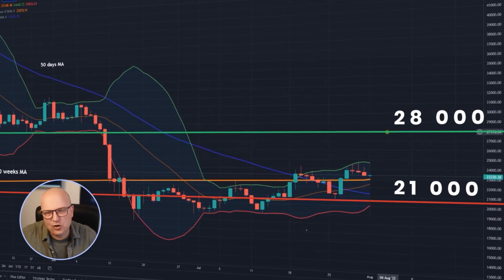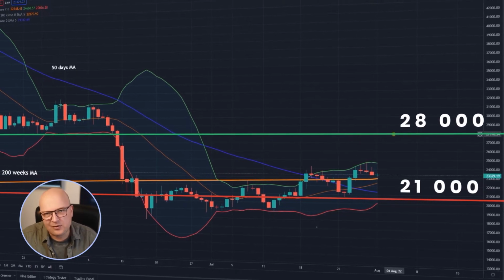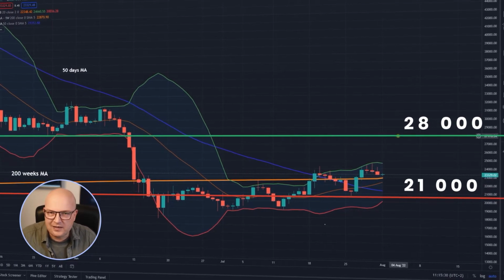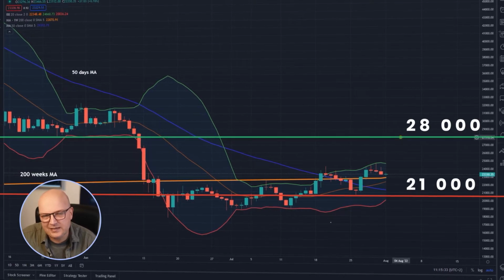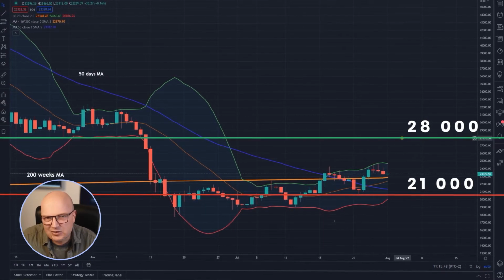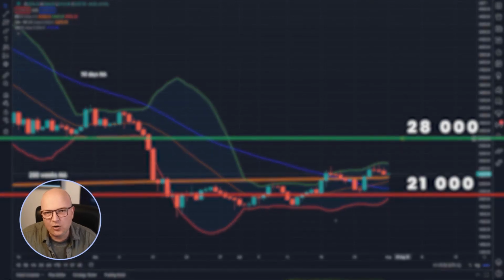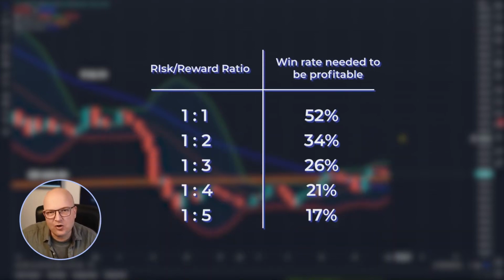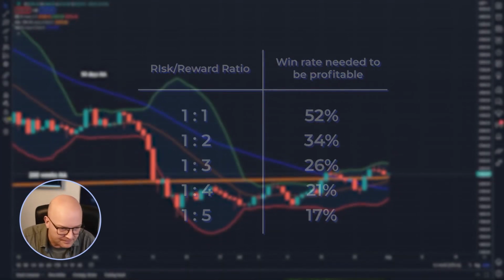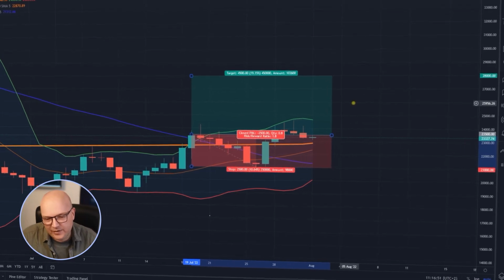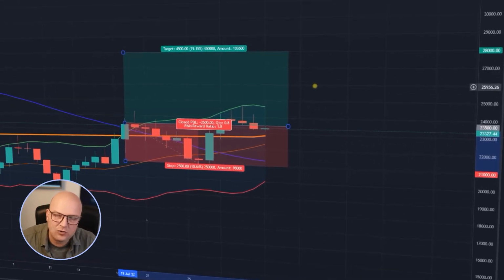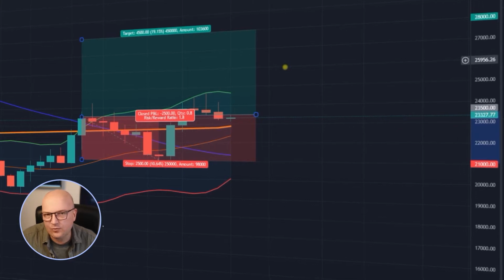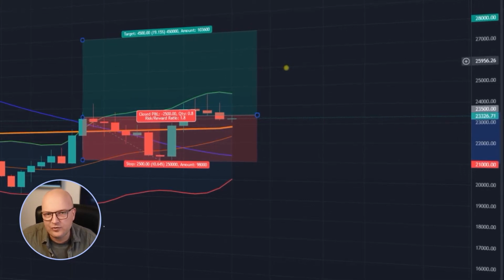Now, I need to determine, is this actually good, having a stop loss at 21,000 US dollar and a take profit at 28,000 US dollars? And I did so by calculating my so-called risk-reward ratio. Risk-reward ratio means how much money do I have to risk to gain a certain amount of reward. And I'll show you on the chart now how that works. Since I wanted to enter the trade at the end of this candle piercing out of the Bollinger Bands, I wanted to enter the trade at around 23,500 US dollar.